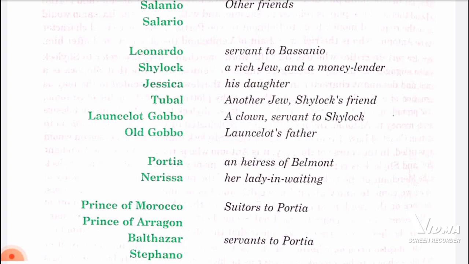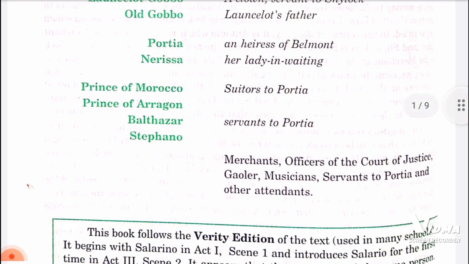Then is Launcelot Gobbo. He is a clown. He is a servant to Shylock, but after some time he leaves the company of Shylock and becomes the servant of Bassanio. Later we will discuss it. Then comes Old Gobbo, Launcelot's father. Then comes Portia. Portia is an heiress of Belmont. Then is Nerissa, her lady in waiting. Then the Prince of Morocco, he is a suitor to Portia, means who wants to marry Portia. A person who wants to marry a lady is known as a suitor. Then the Prince of Aragon, he is also a suitor to Portia.